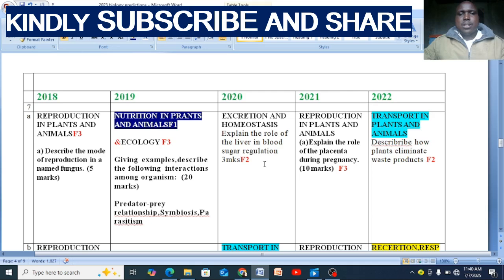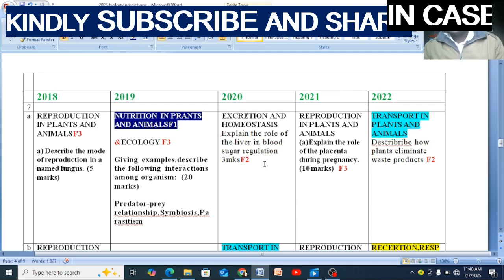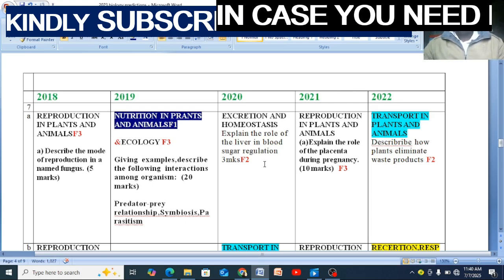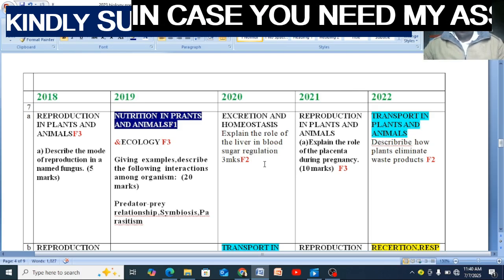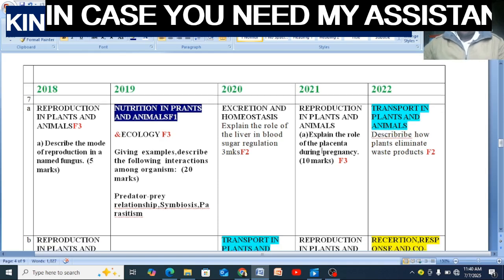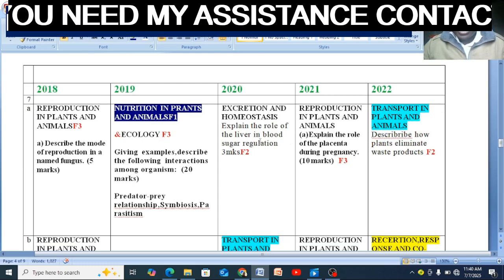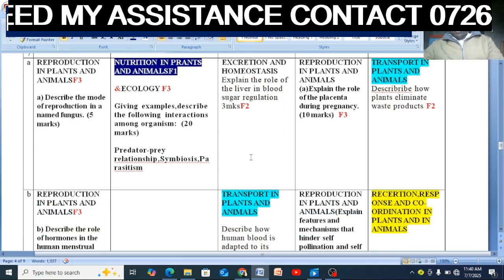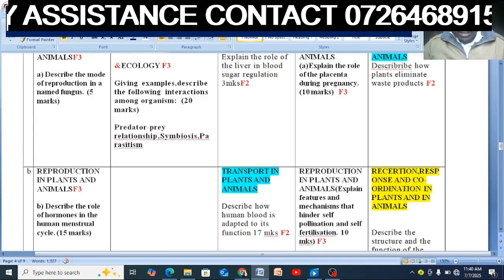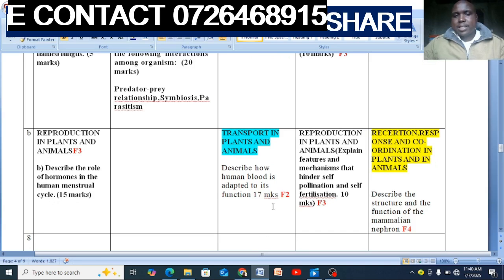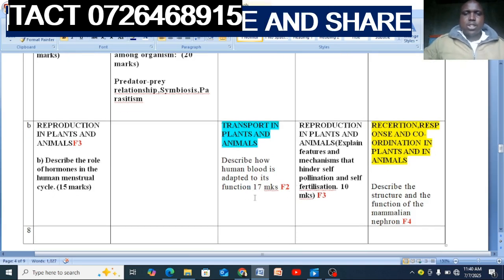2020. So the reason I'm doing this is for you to see where the essays come from. That's why I have written the topic. You can see the topics from where the essays are commonly extracted. 2020, excretion and homeostasis, explain the role of the liver in blood sugar regulation. Question B, number 7, 2020. Describe how human blood is adapted to its function. The white, the red blood cells, all of those.